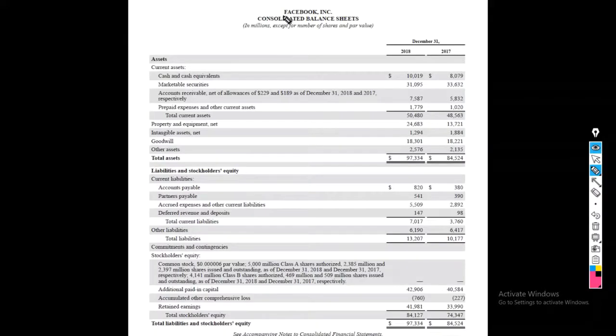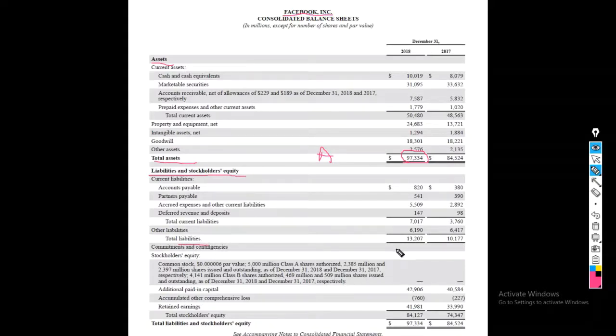As you can see right here, I have with me the balance sheet of Facebook Incorporated, and this here is the asset side. The total assets, I'll name them as A, is 97,334, and this here is the liability and equity side.